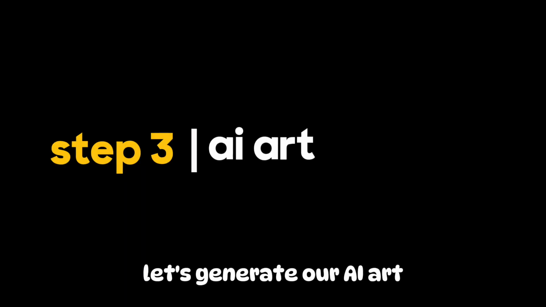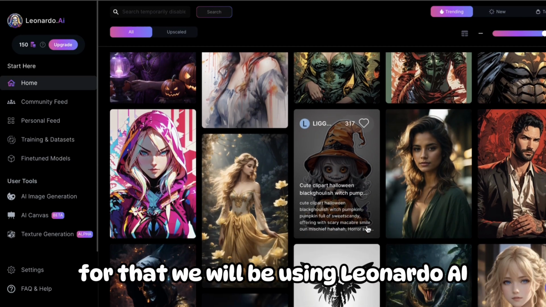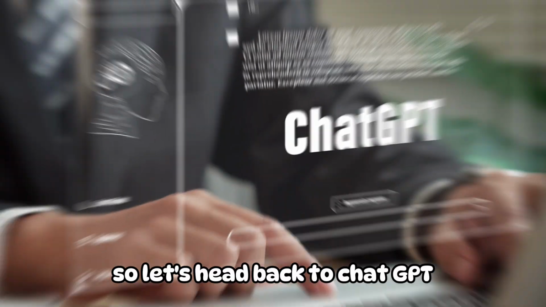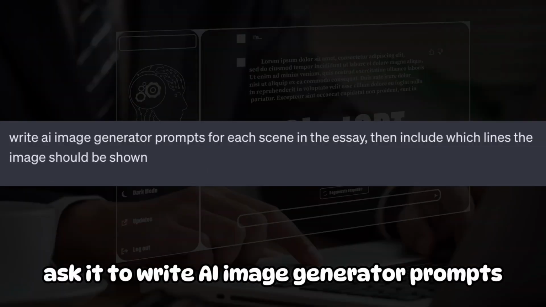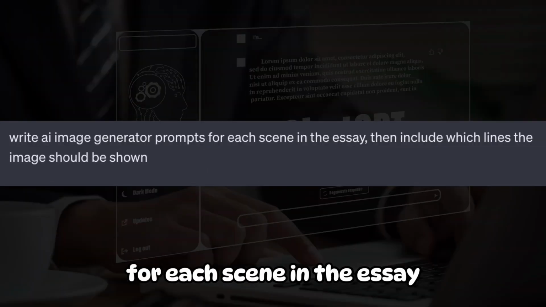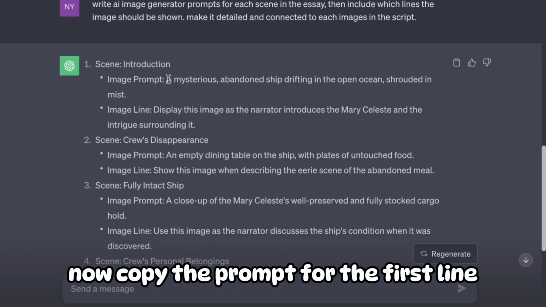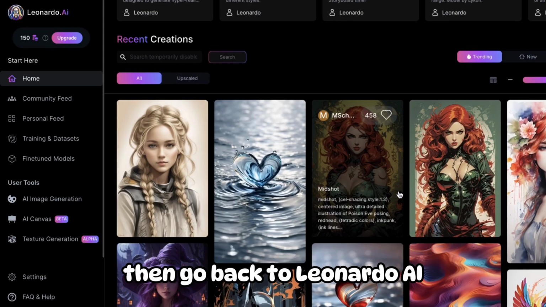Let's generate our AI art. For that, we will be using Leonardo AI since they offer high-quality art generations for free. But we need prompts, so let's head back to ChatGPT. Ask it to write AI image generator prompts for each scene in the essay, then include which lines the image should be shown. Now copy the prompt for the first line, then go back to Leonardo AI.